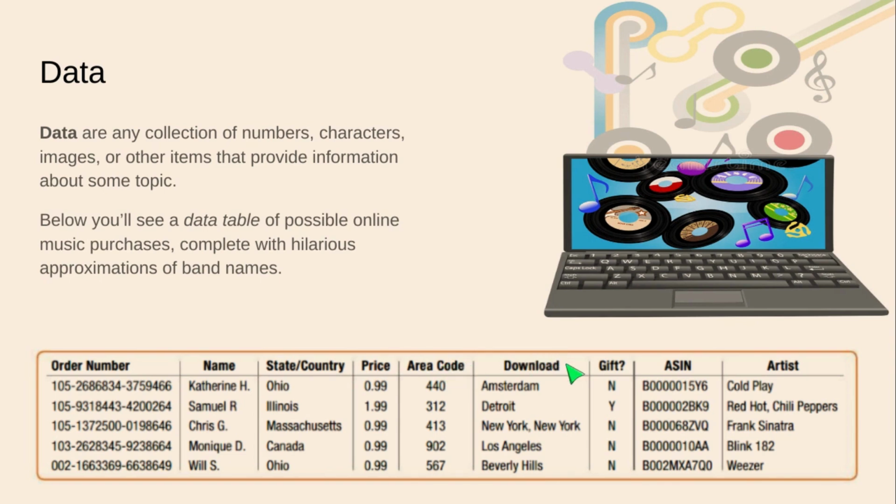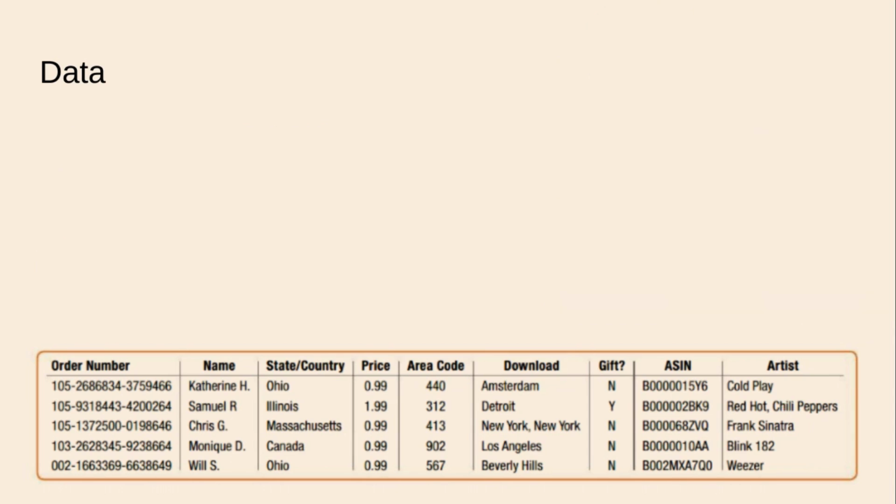Download, I'm honestly not sure where this is. Maybe it was where the music was recorded. I don't know whether it was a gift or not, whether it was a download for themselves or for someone else. ASIN, no idea, some kind of identification number. And you have the artist, either real or possibly fictitious, knockoff bands.